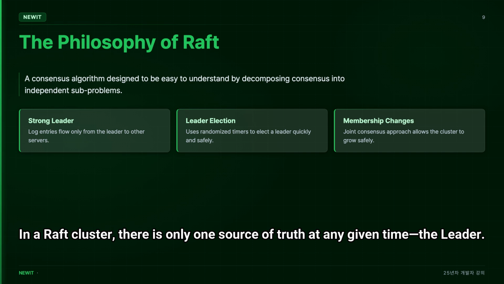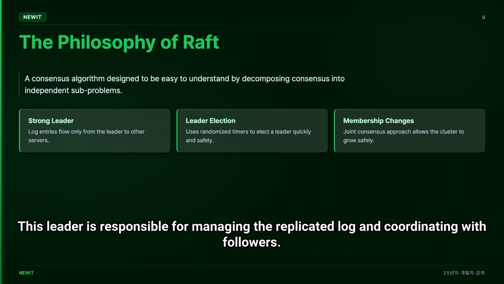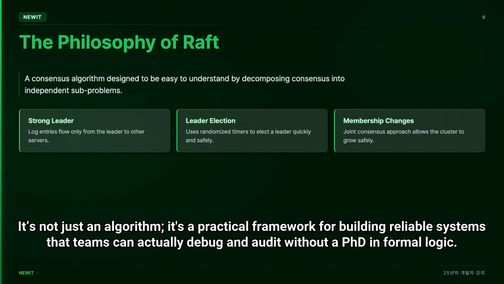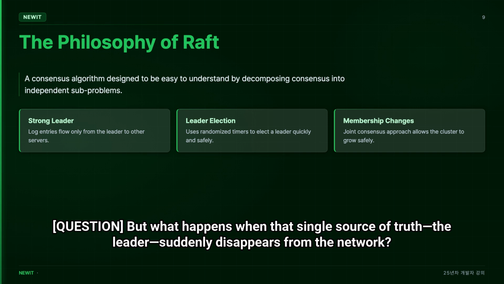In a Raft cluster, there is only one source of truth at any given time: the leader. This leader is responsible for managing the replicated log and coordinating with followers. It's not just an algorithm, it's a practical framework for building reliable systems that teams can actually debug and audit without a PhD in formal logic. But what happens when that single source of truth, the leader, suddenly disappears from the network?